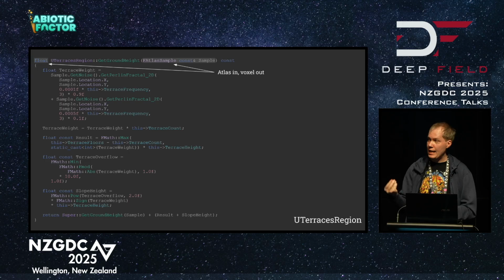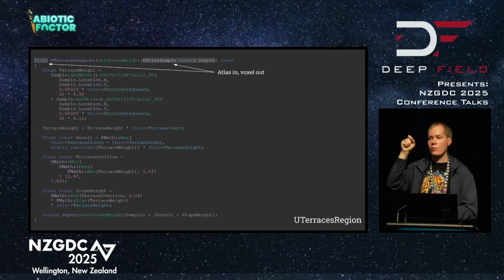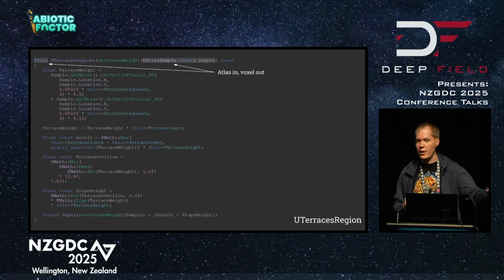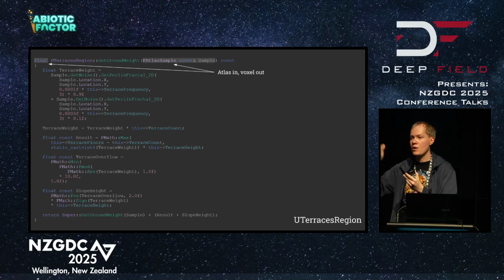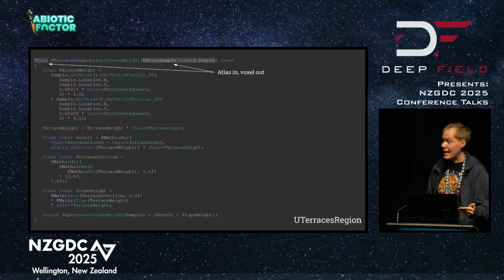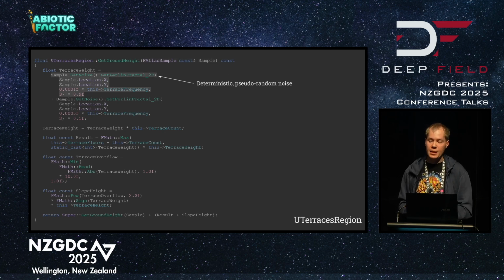Our deterministic input here is our atlas sample. So it began life as a location. We sampled the Voronoi diagram. We got our polygon data out of it, and we figured out first which biome we are in, which is the code that's being called, but also how close we are to the edges, what other biomes we need to blend with, that kind of thing. The deterministic output here is our voxel float value, which is how full or how empty we are between -1 and 1. We begin by sampling Perlin fractal noise.